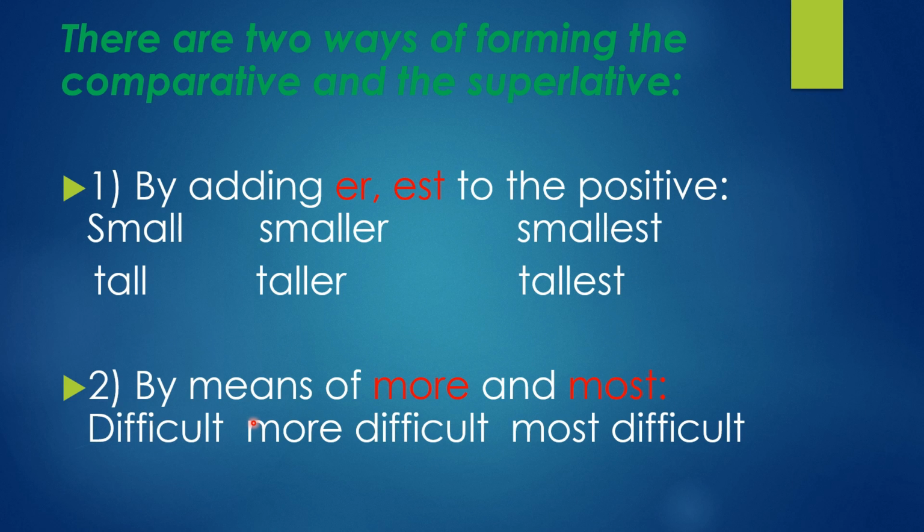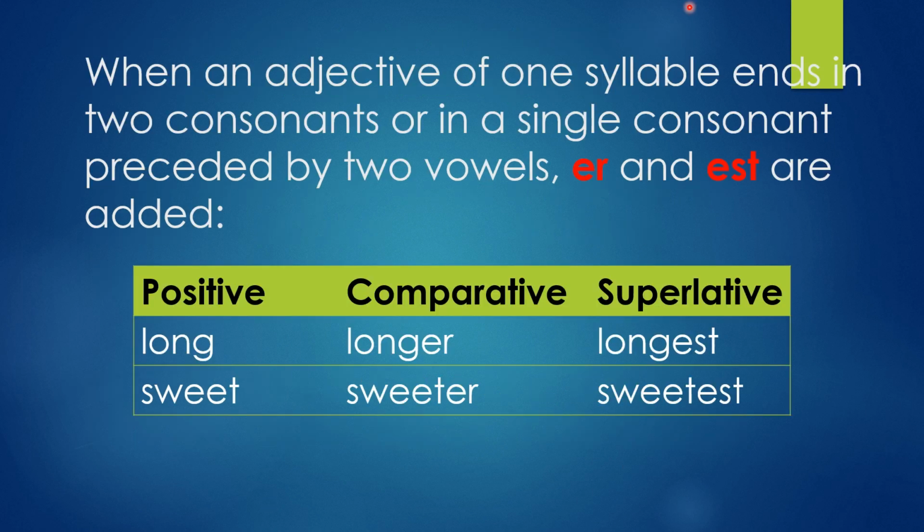Second, by means of more and most. Sometimes with some words we go with more and most. What are the rules we are going to learn? Difficult, more difficult, most difficult. We can't say difficultiest. Okay, so we can't say that. We use more in the comparative and most in the superlative degree. Okay.